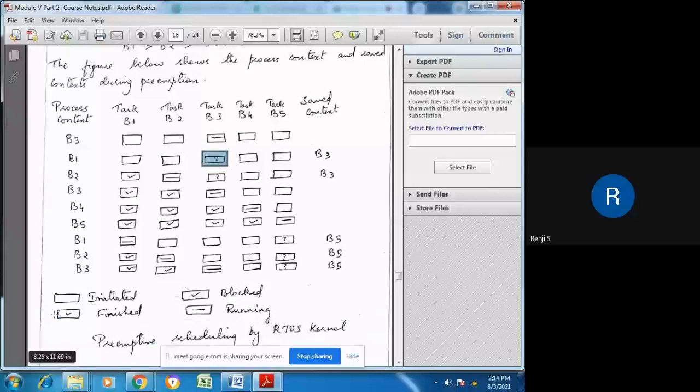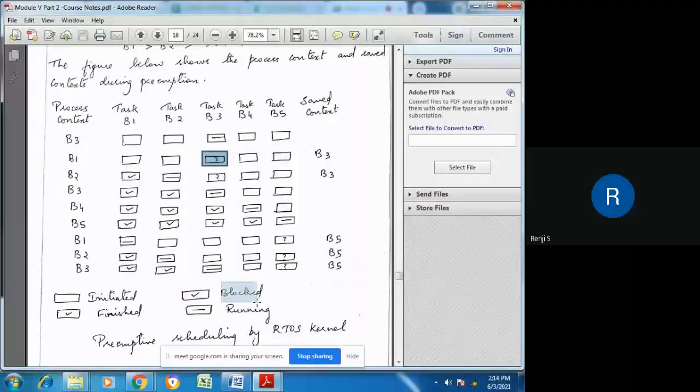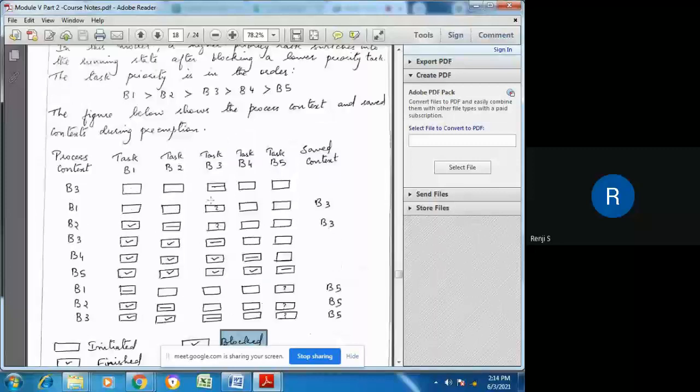Sorry, here there's a mistake. Instead of tick here, it should be question mark. So the box with a question mark shows blocked state. A box with a question mark shows blocked state. So this B3 goes to blocked state. And now B1 will start its execution.